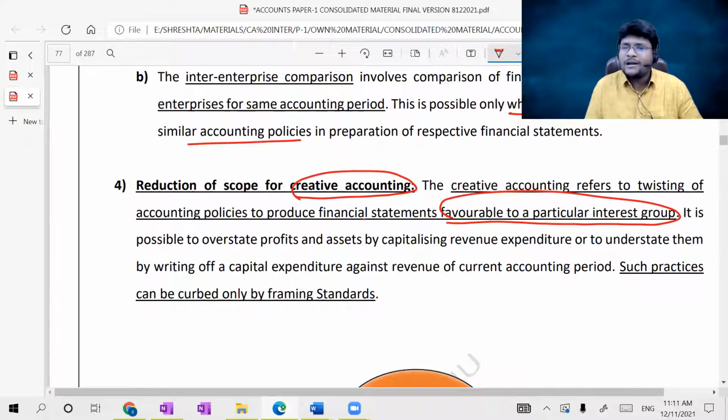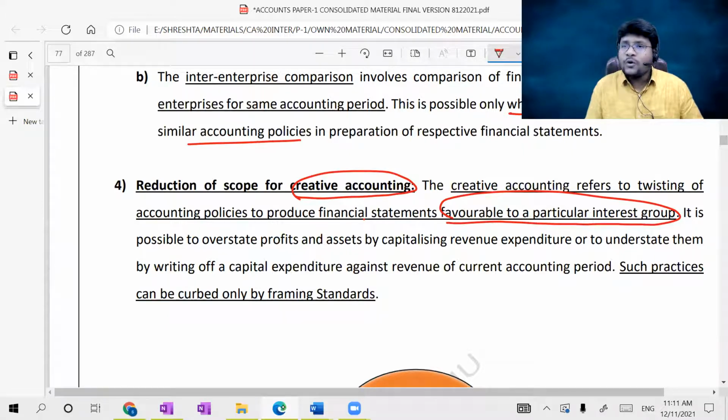For example, sir, next year I require a loan. That's why I want to show more profit. Then change the policies according to your decision. Or, in the next year the tax burden is more. That's why I want to decrease my profits a little. Then you may twist.